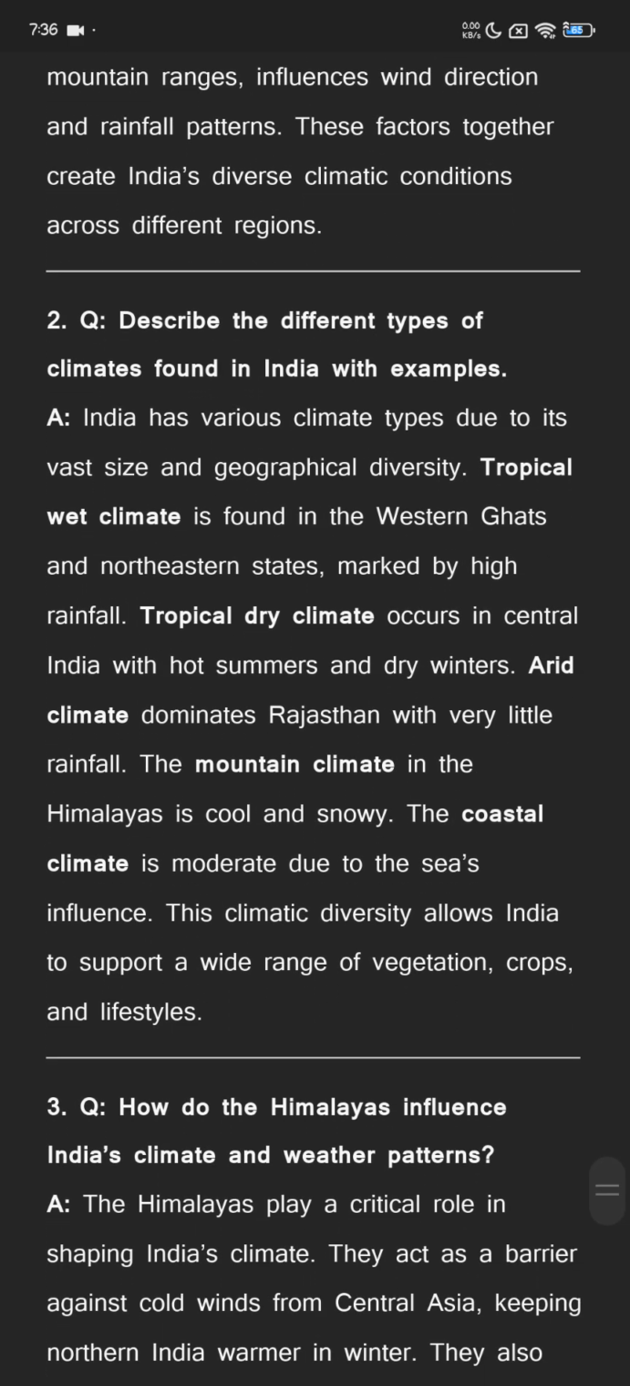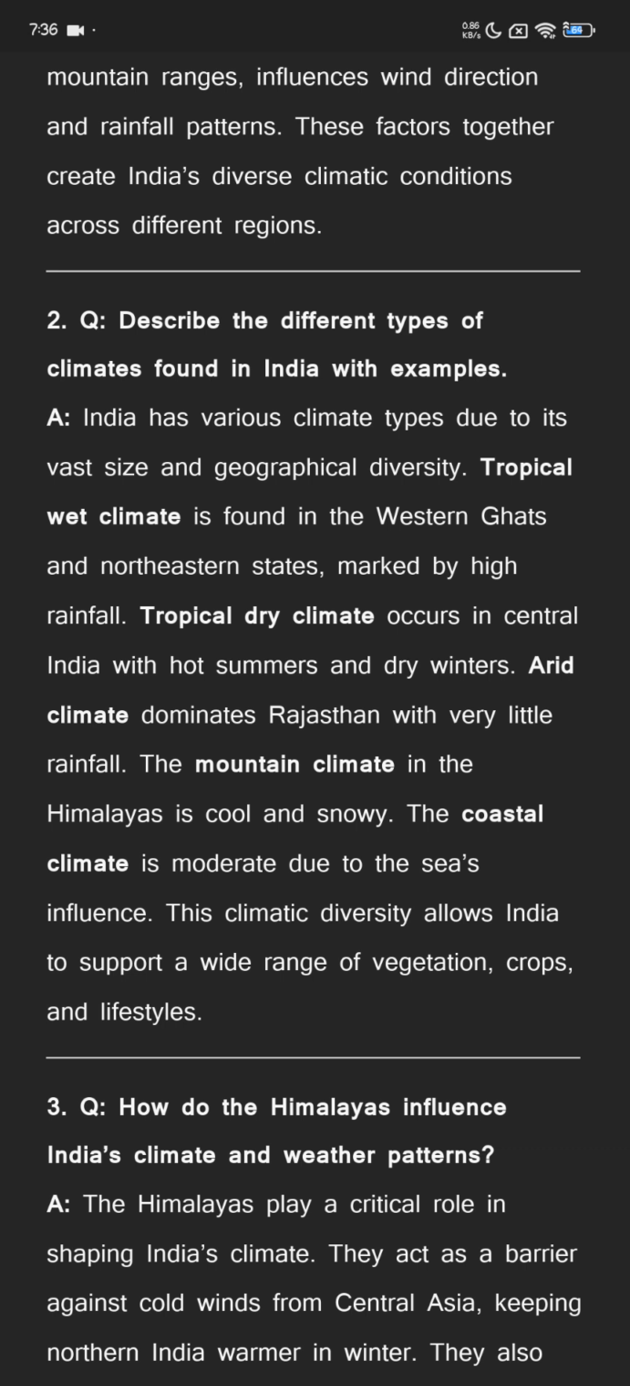Describe the different types of climates found in India with examples. India has various climate types due to its vast size and geographical diversity. Tropical wet climate is found in the Western Ghats and northeastern states, marked by high rainfall.